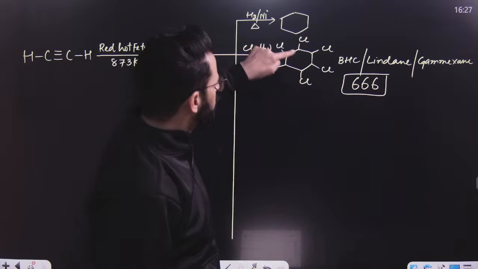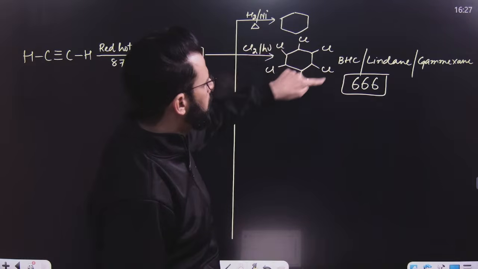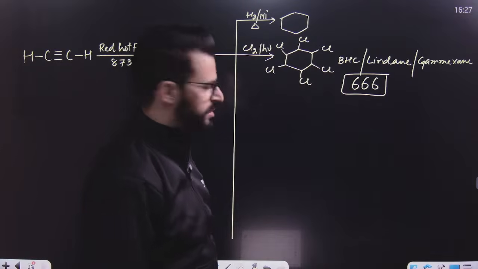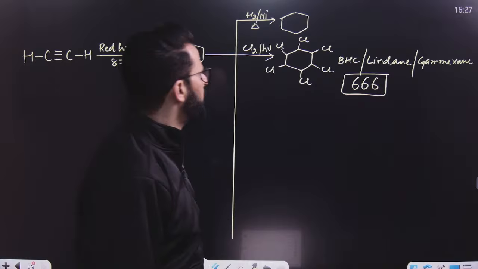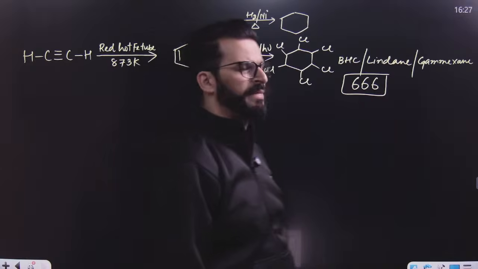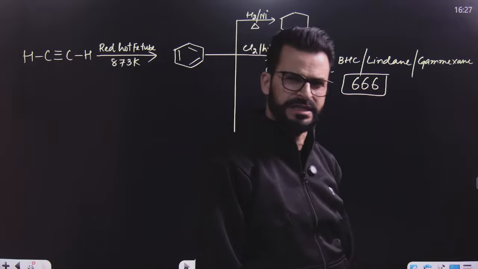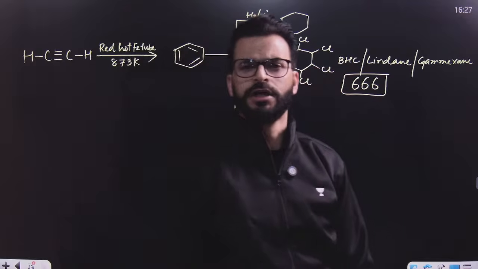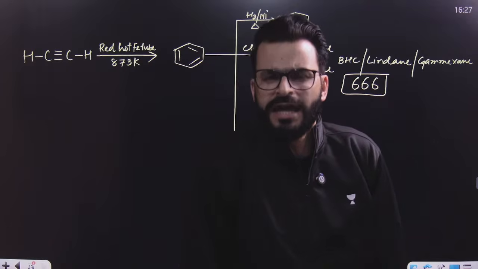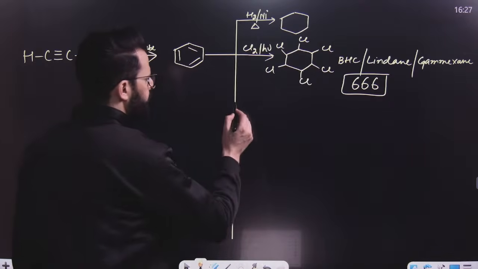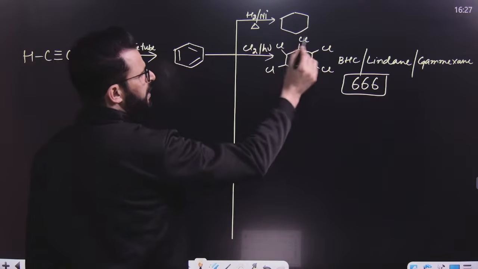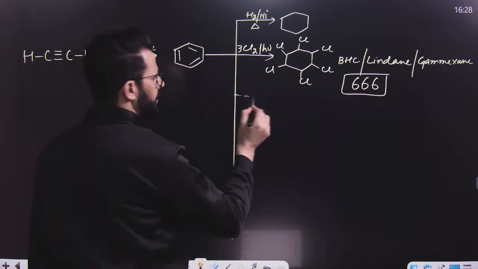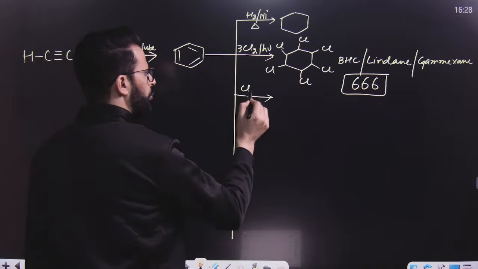This name is due to carbon number being 6, chlorine being 6, and every carbon having one hydrogen, so hydrogen is also 6. So this is what we call lindane or gammexane or benzene hexachloride or 666. This acts as a pesticide and is used in agriculture to kill termites, white ants. If you want a balanced reaction, you can write chlorine 3 times.